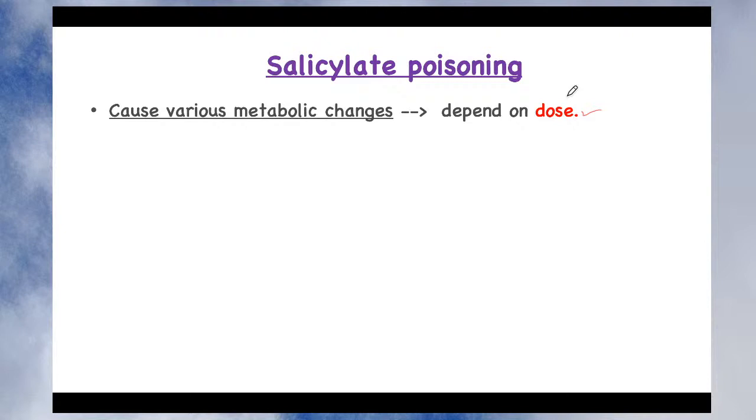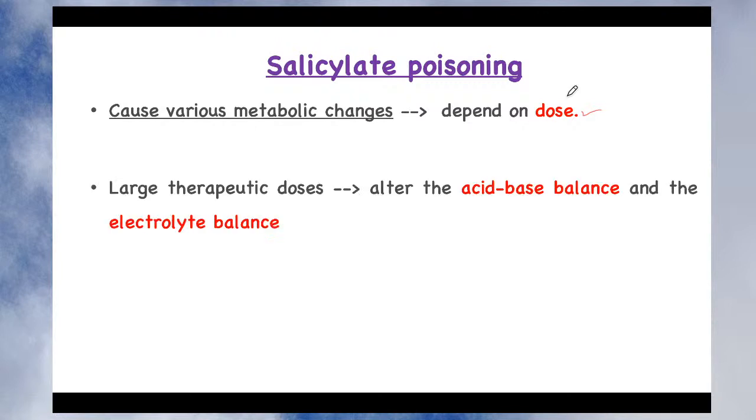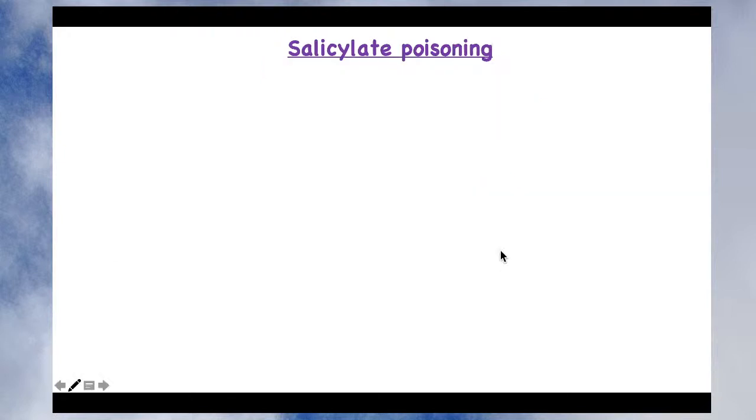But if you are on chronic treatment with aspirin and sometimes inadvertently you have taken an acute overdose, like you have taken the medicine and the patient has not remembered and has taken one more dose of aspirin, right? This may happen inadvertently. In such a case, there will be an acute overdose of aspirin, and when the patient takes a larger than therapeutic dose, it will alter acid-base balance, and it also produces alteration of electrolyte balance, right? This alteration of acid-base balance and electrolyte balance produces some complications in our body.